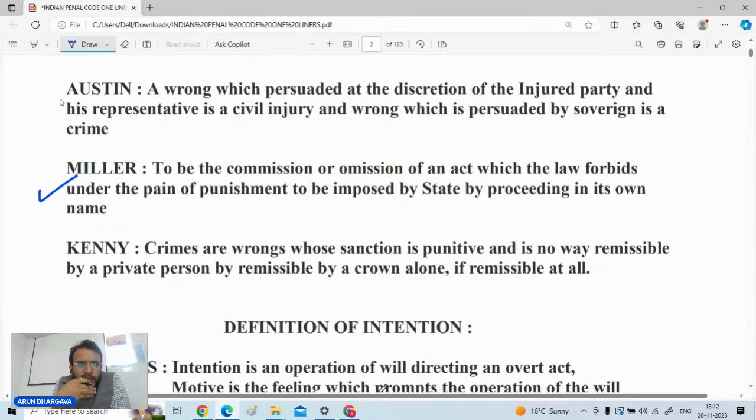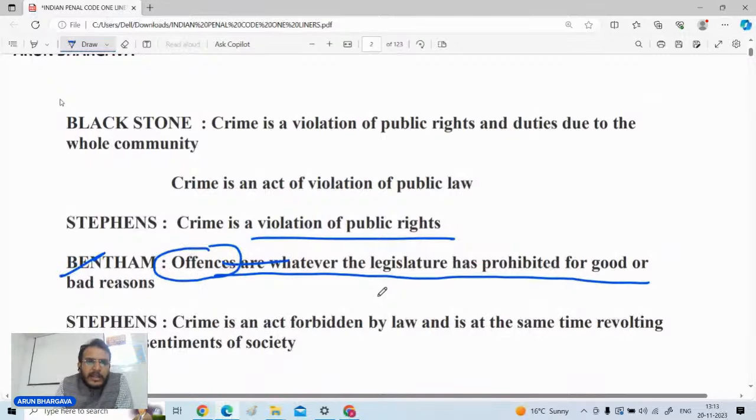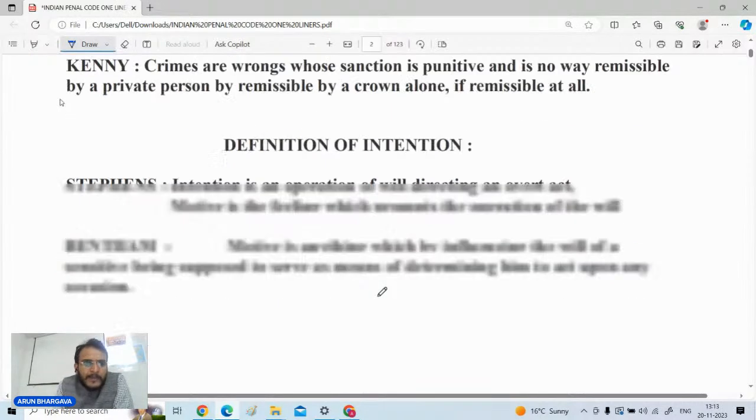Kenny has also given a definition, so let us go for that also. Crimes are wrongs whose sanction is punitive and is in no way remissible by a private person, but remissible by the Crown alone, if remissible at all. So just have a basic overview of these definitions given by the different eminent jurists: Blackstone, Stephen, Bentham.